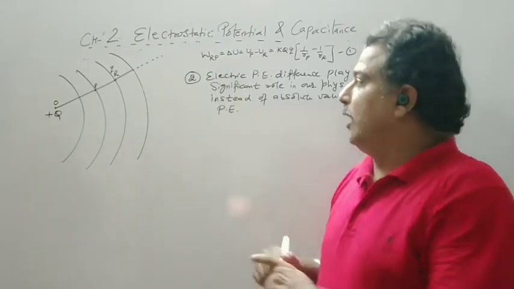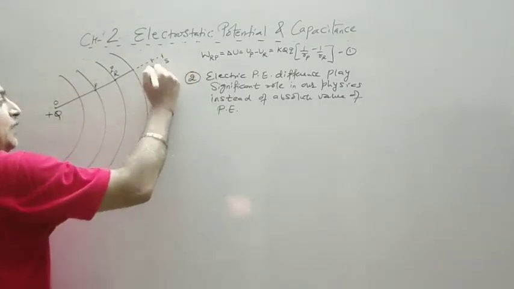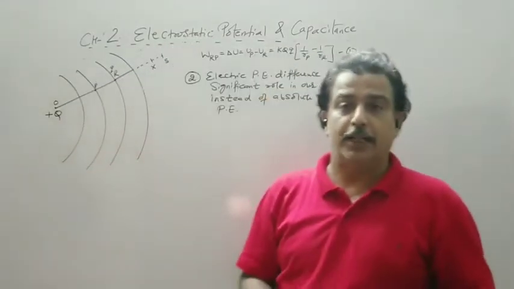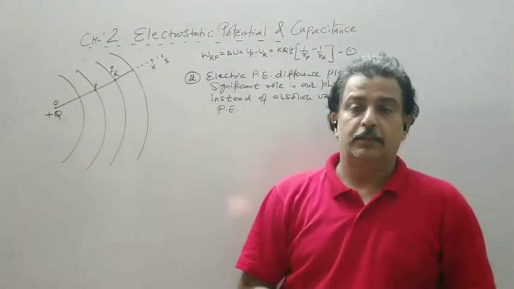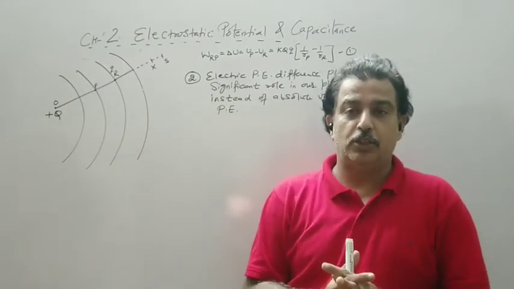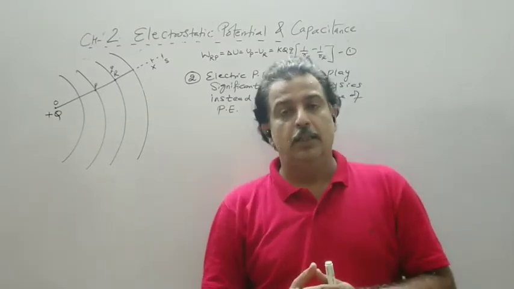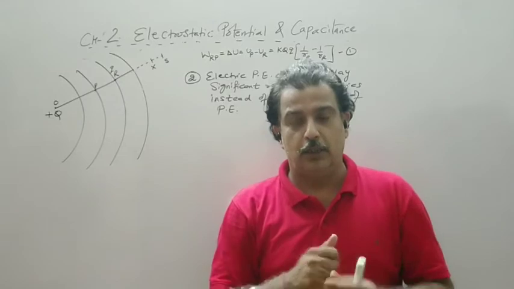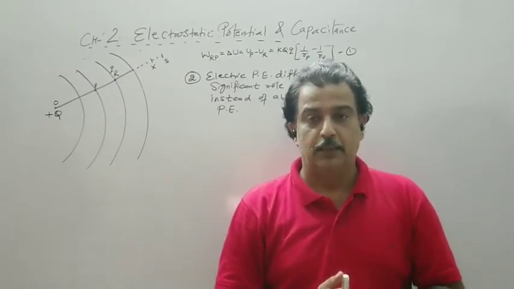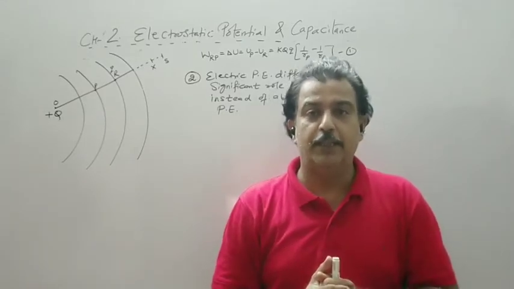So if I move a charge q, say from point S to point X, there is no electric field. So no work is done against the electric field. And when no work is done against the field, no energy is stored. It is similar to the situation where you are winding the clock, toy, which has no spring inside it. If there is no spring inside the toy, there is no point in winding the key.